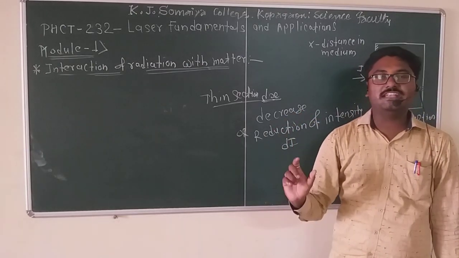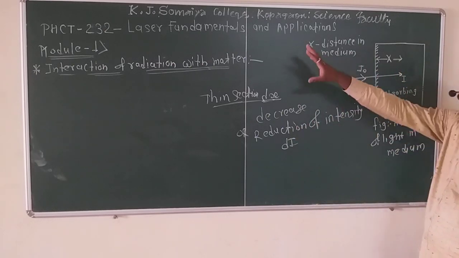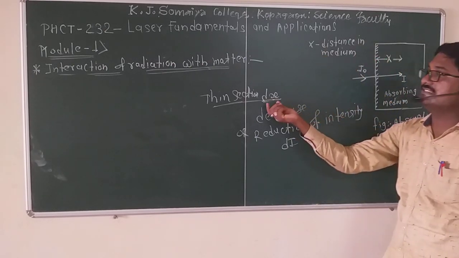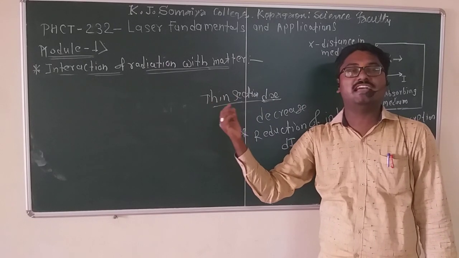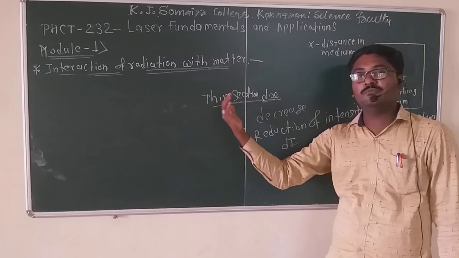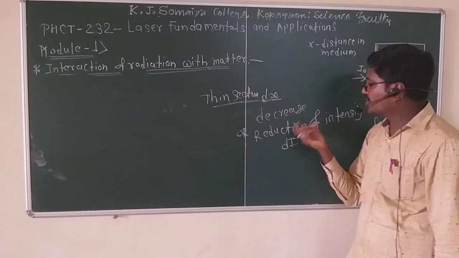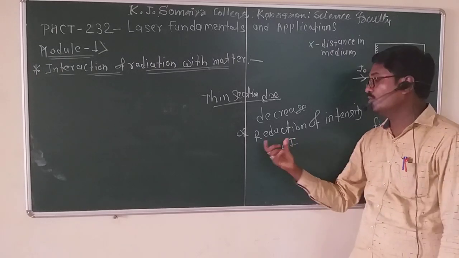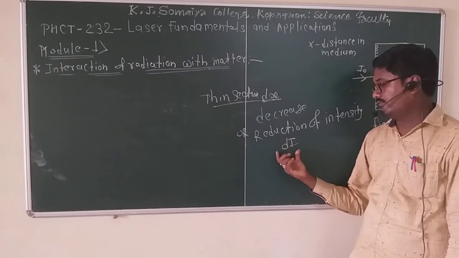Here x is the total distance, but dx is the thin, small section. Light enters that small section, and the reduction of intensity will also be small.